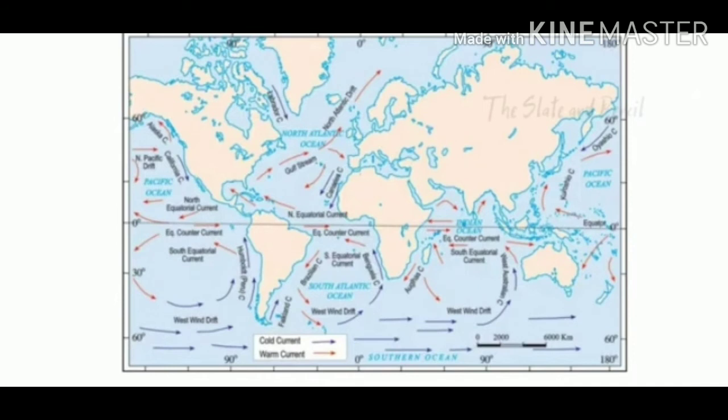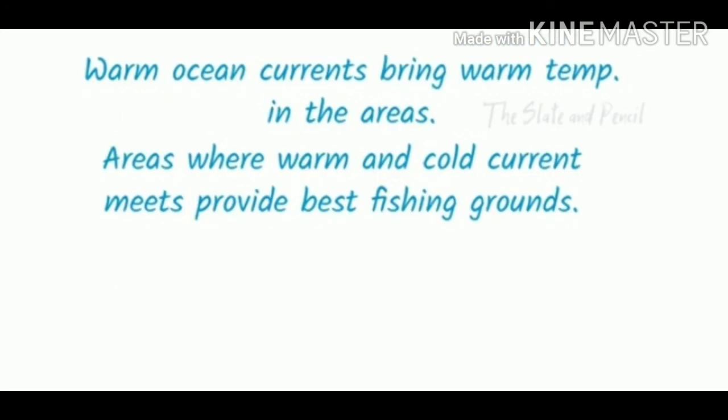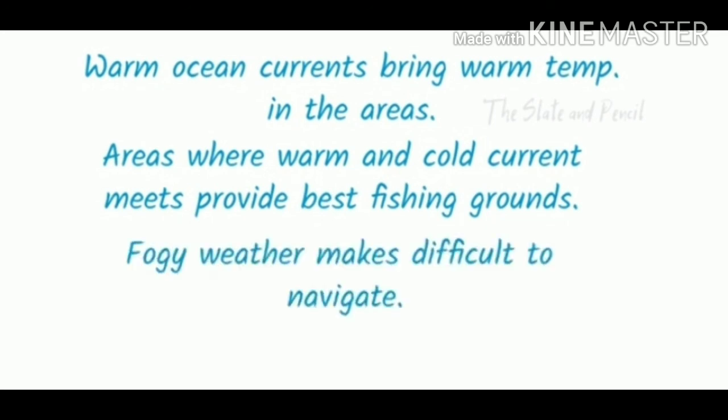The ocean currents influence the temperature conditions of the areas. Warm currents bring warm temperatures over the land surface, and the areas where warm and cold currents meet provide the best fishing grounds of the world. The seas around Japan and the eastern coast of North America are such examples. The areas where warm and cold currents meet also experience foggy weather, making navigation difficult.